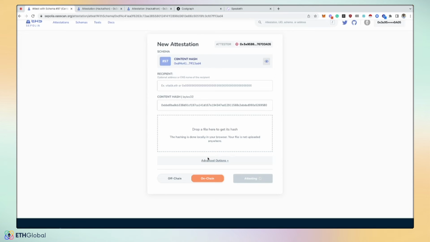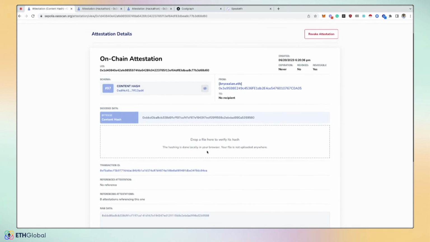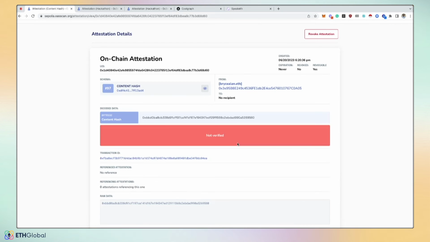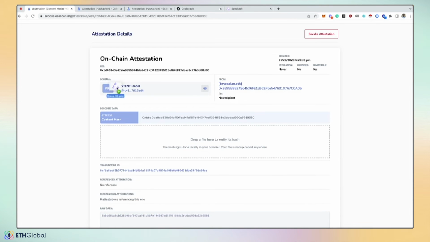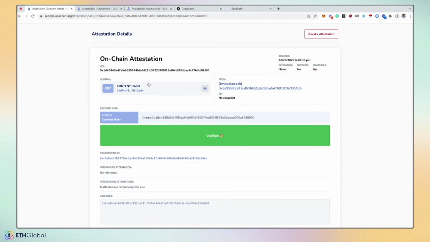As a podcast creator, now anyone can see that, hey, this actually was the hash of my podcast file. If I were to drag in some other random file, like some random QR code image, it's not going to verify against the hash. But if I were to actually drag in the right file, then it does verify. So this will allow people to see, hey, this creator attested to this hash of this content at this time on chain, and people can verify the authenticity of that file.